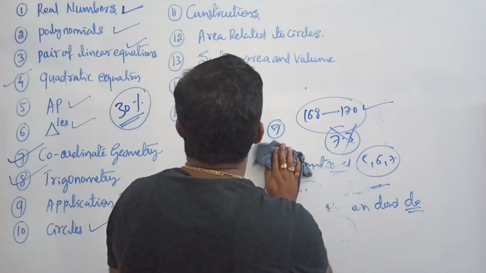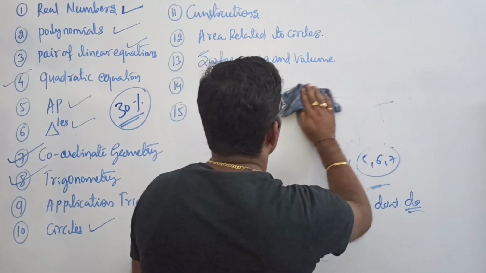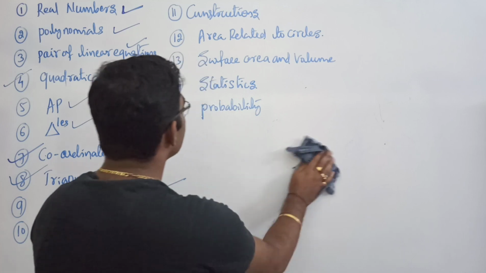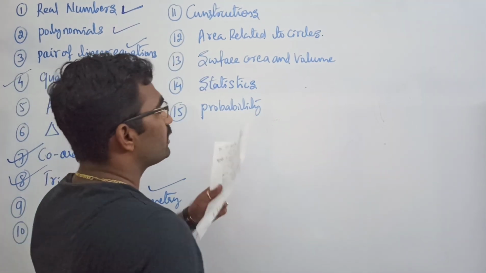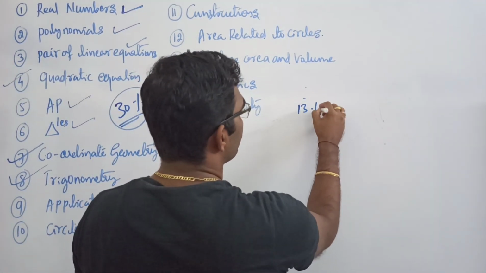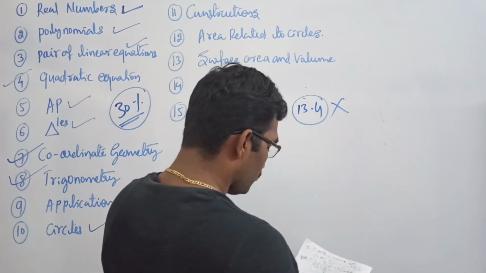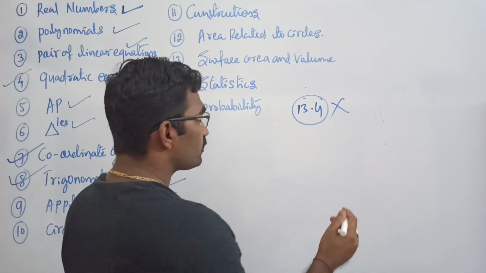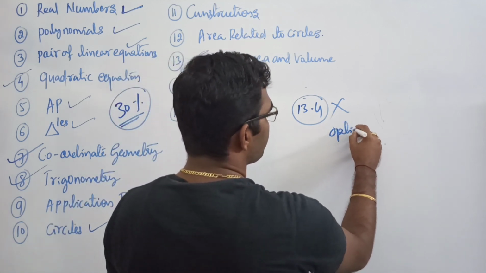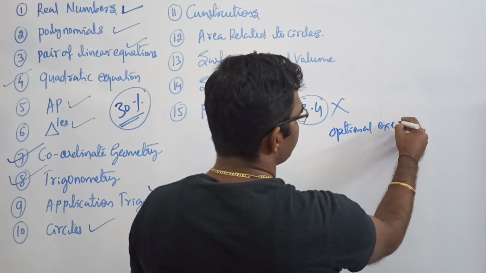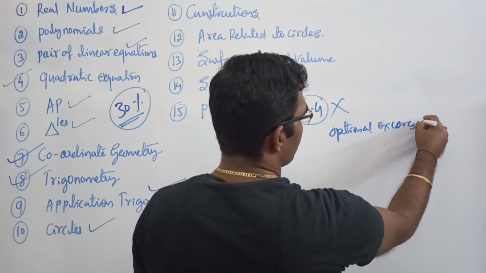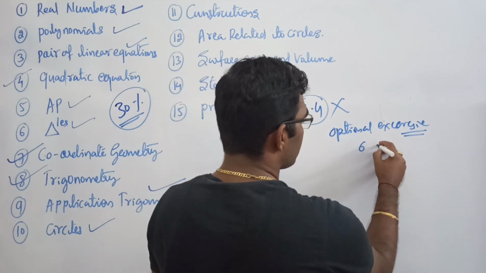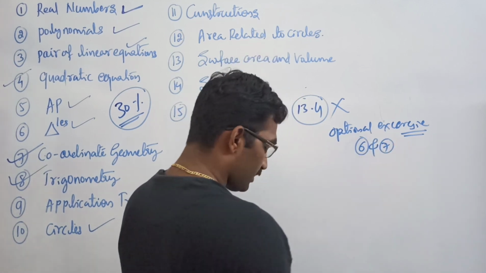If I come to the 13th chapter, which is called surface area and volume, they have removed everything about the frustum, which is the last exercise, 13.4 I think. So 13.4 no need to do it. Along with the exercise, the chapter's examples on it are to be removed. In the optional exercise, we have to remove question number 6 and 7.